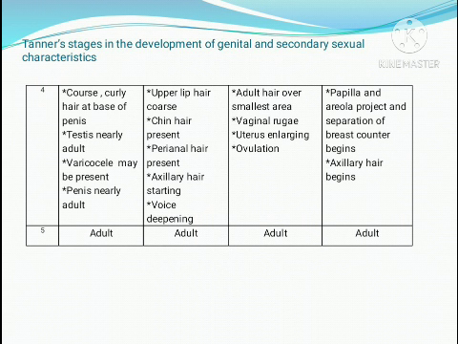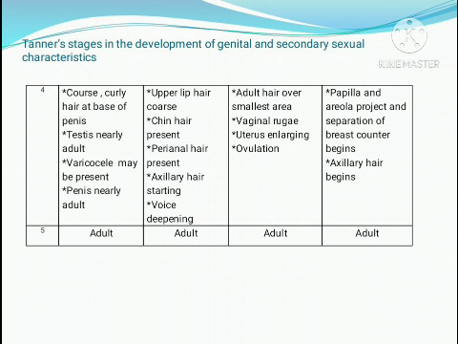That means the baby has started to have secondary sexual characters. Extragenitally, axillary and facial hair is absent. The puberty changes are happening in the genital area, but in the extragenital area there is no change, no axillary or facial hair, and the voice is still like a child's.